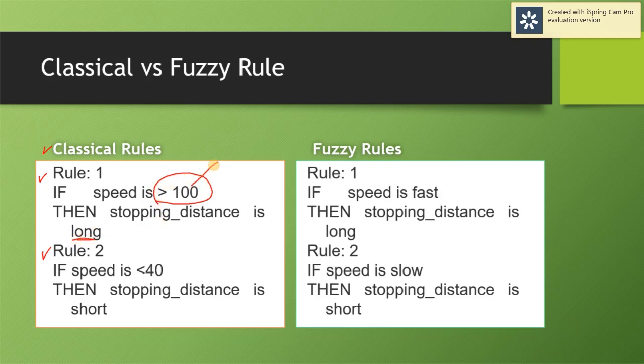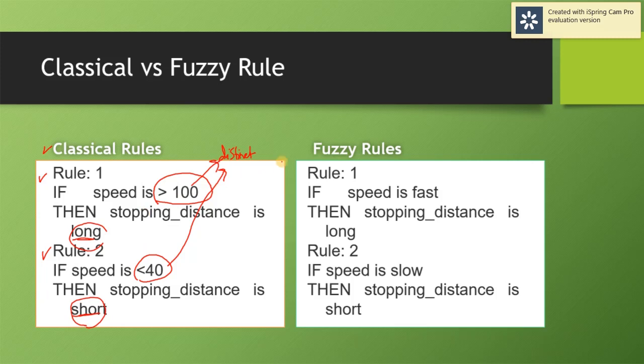This is actually distinct, it is not fuzzy or ambiguous, right? The second one is rule 2, if speed is less than 40, so this one is distinct as well, then stopping distance is short.